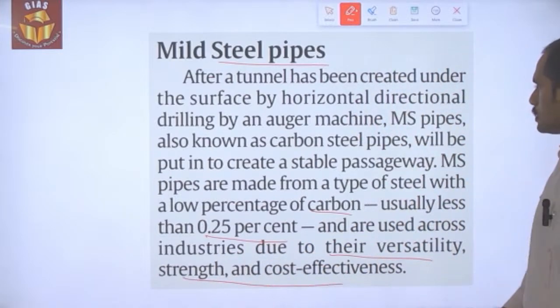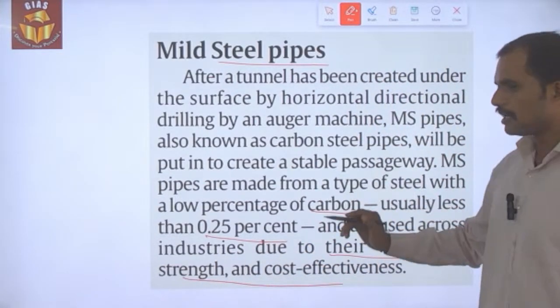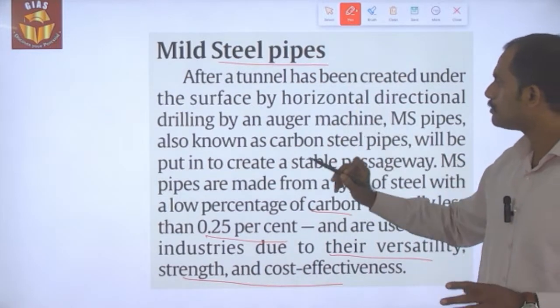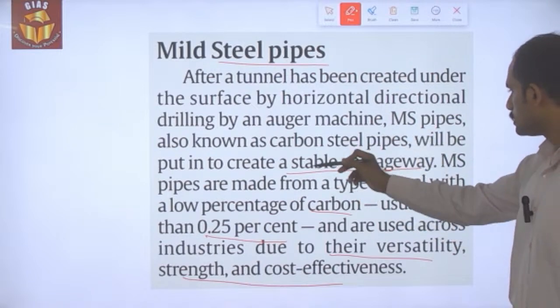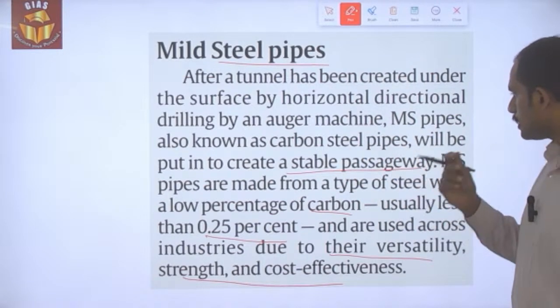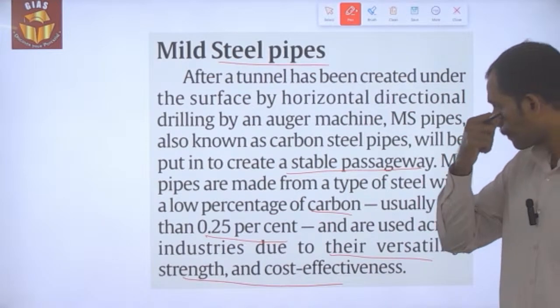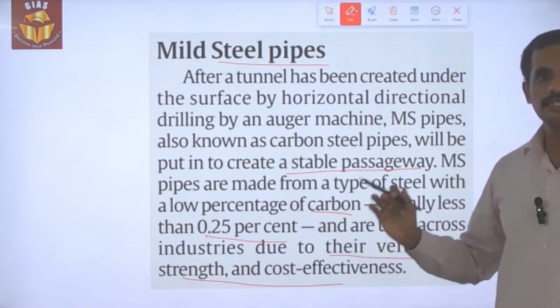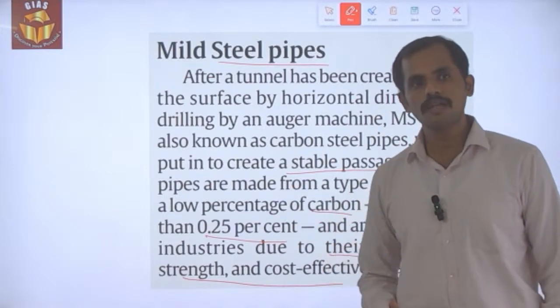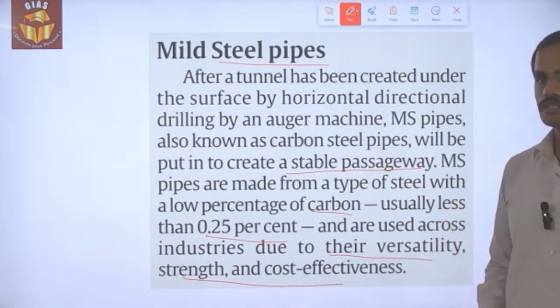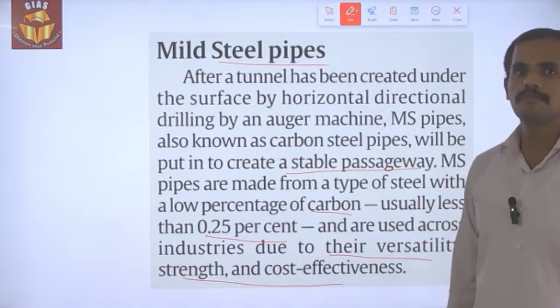Why is it used? Mild steel pipes can create a stable pathway, and as I said, it is highly flexible, and at the same time it provides stability for the people going through the tunnel where the mild steel pipe has been laid.